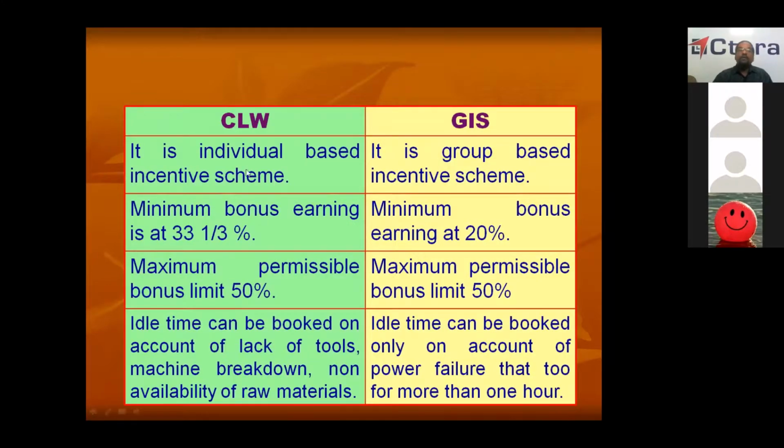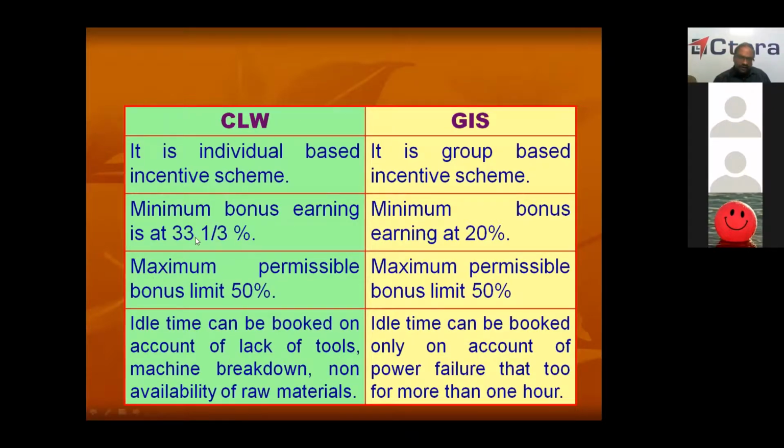It is individual based. If one person is doing his work correctly, he will get full incentive. No link with the group. But here it's group based. Though you are 100% attendant, you are doing 100% work, your group and your whole workshop should also give outage. Then only your 100% incentive will come. If you work, it is not sufficient. Your group, your whole workshop should perform. That's why it's called the group incentive scheme.